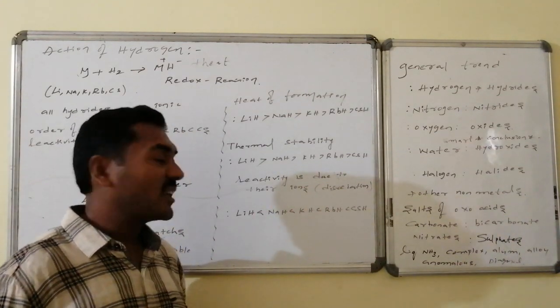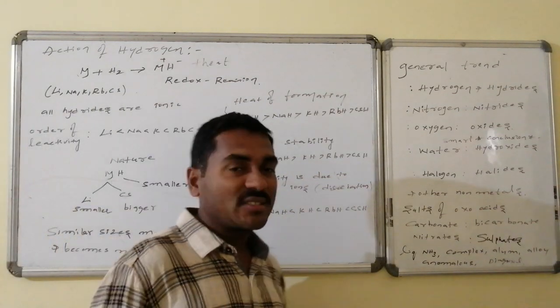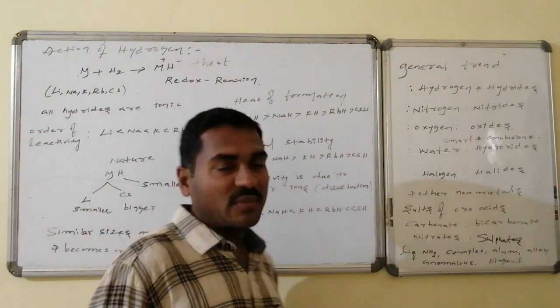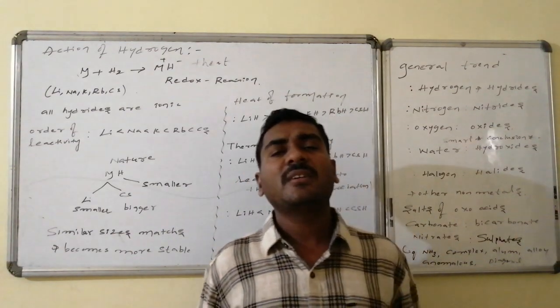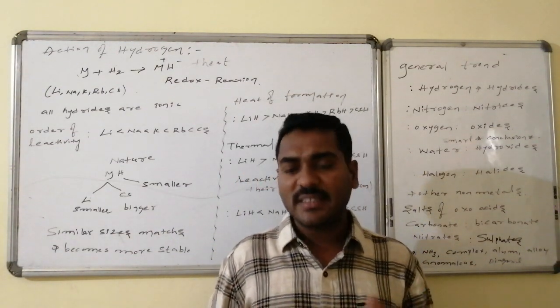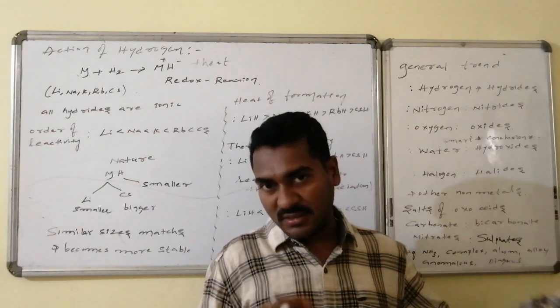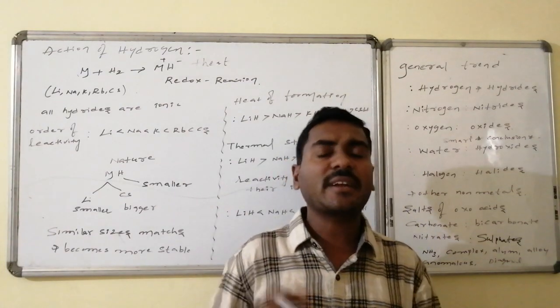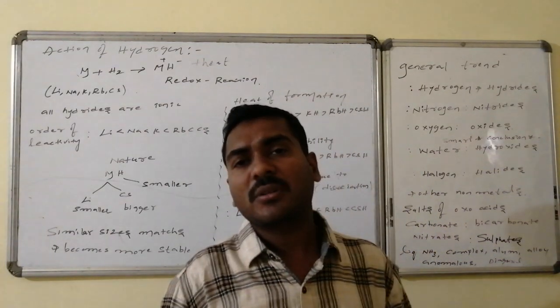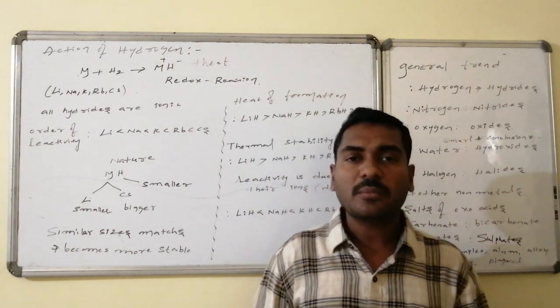Sodium hydride is more reactive. Compared to sodium, potassium hydride is more reactive. Compared to potassium, rubidium hydride. And the most reactive one is cesium hydride, because at the minimum possible temperature it dissociates in such a way that cesium plus and H minus are present, and it is active and can react with other counter components. So reactivity increases from top to bottom.